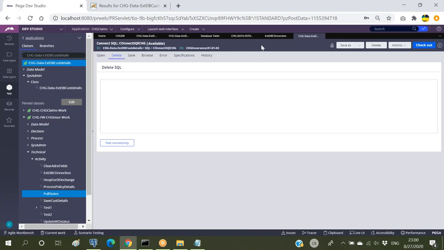Another important difference between OBJ and RDB here is that we can run stored procedures also. Since we are given direct access to write our own queries, we can execute stored procedures as well, which is not possible with the OBJ methods. So based on the business requirement, we have to go with either OBJ methods or RDB methods. If it is an external database without table and class mapping, there is no option for us. We have to go with RDB methods only. Okay, so clear now? Any doubts?